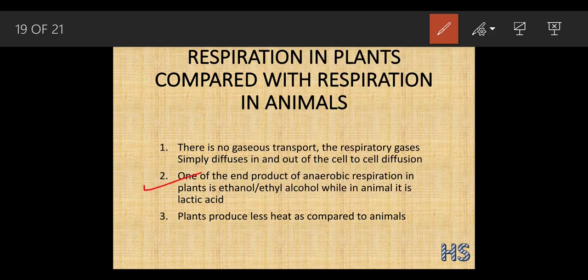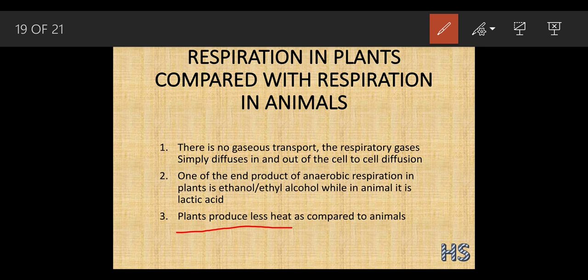Now inside anaerobic respiration, the plant is going to release ethanol, which is also known as ethyl alcohol, while in animals it is going to release lactic acid. Anaerobic means what? Incomplete breakdown of glucose in the absence of oxygen.